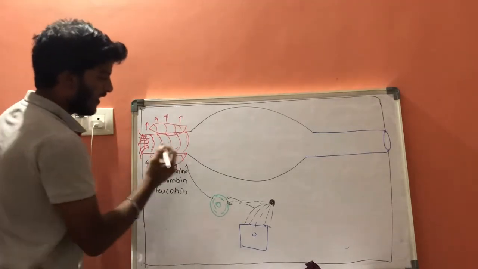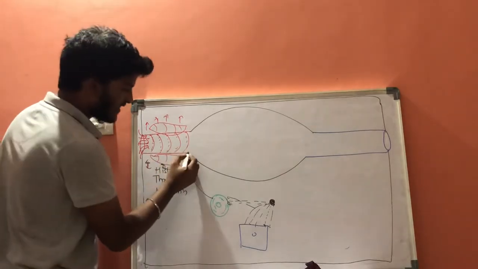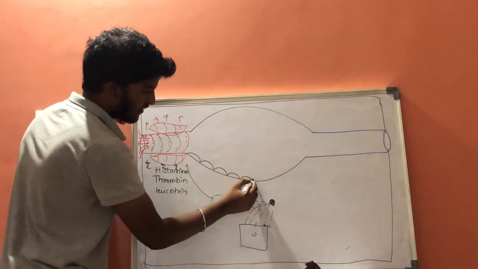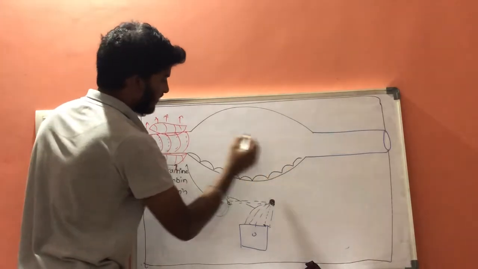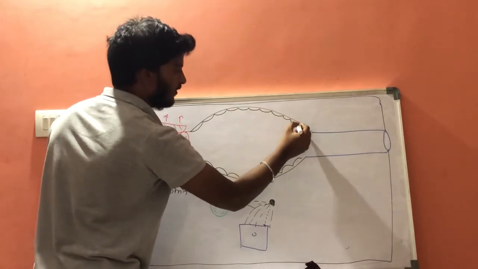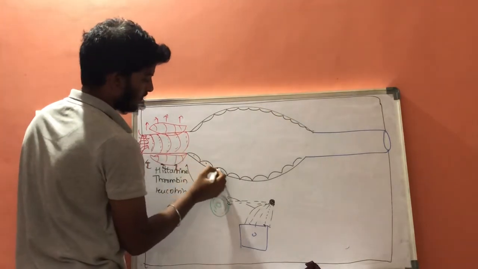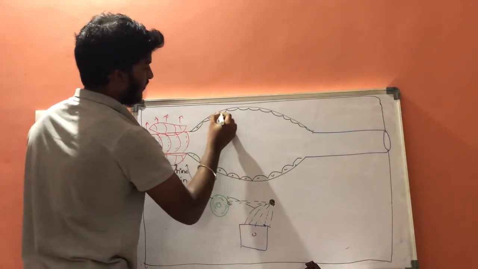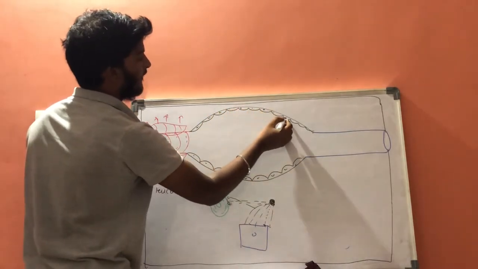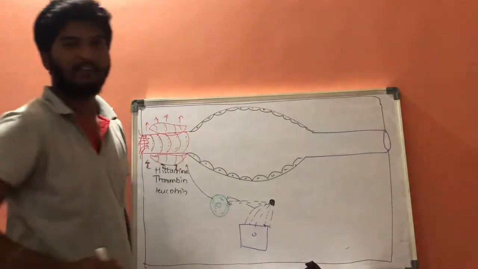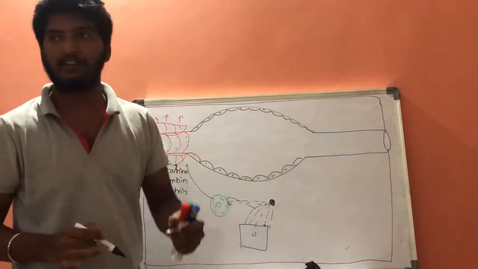And as we know, the endothelial cells consist of these endothelial cells. Now, let us consider this is a normal functioning microcirculation.